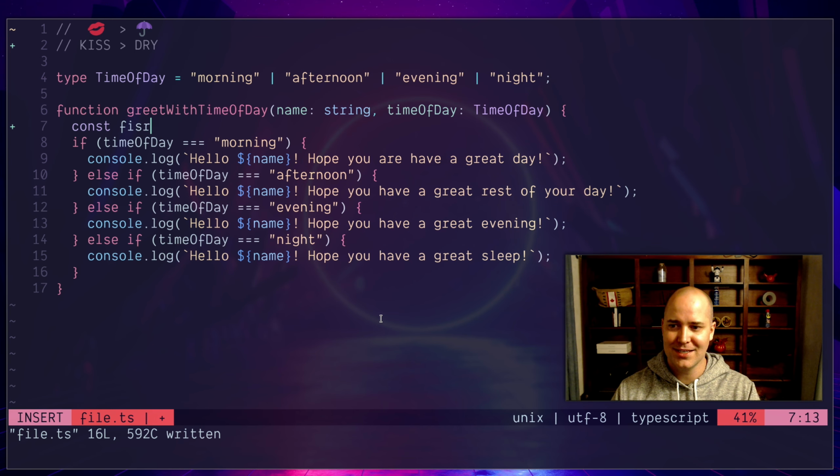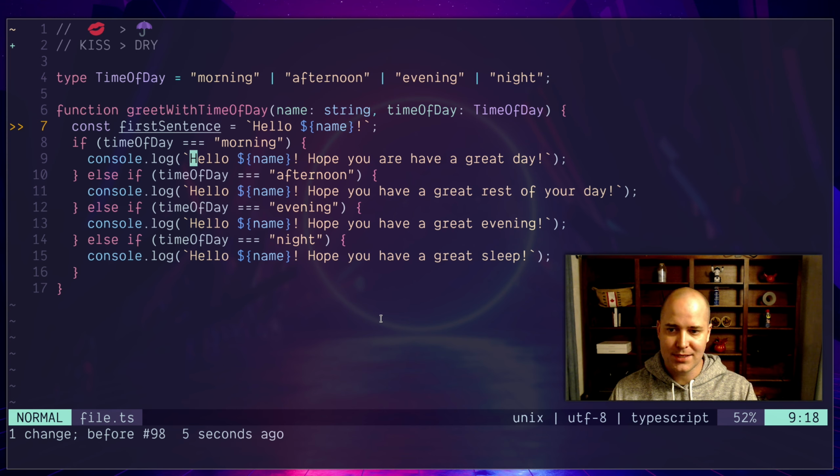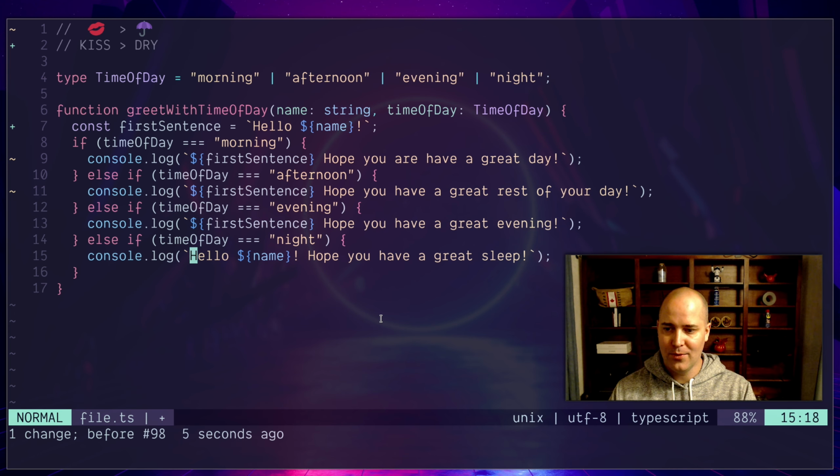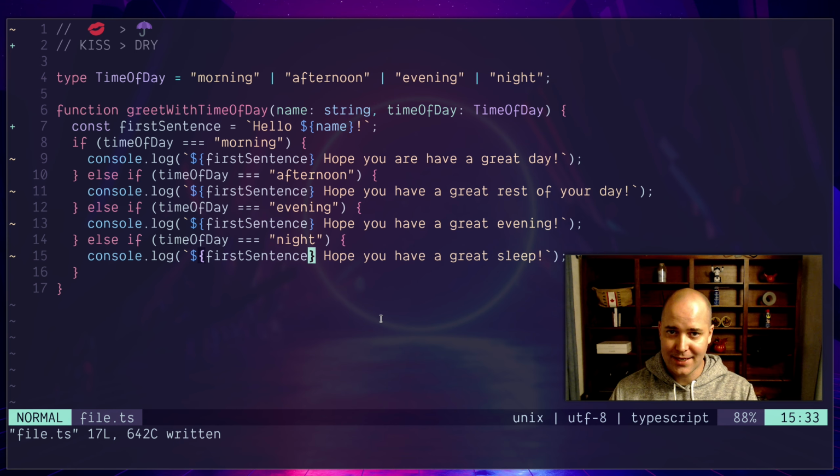Okay, so now I want to replace all these instances of hello name with first sentence. So we're going to change 5W, and we're going to change this to first sentence, like that. Perfect. And let's go do this again. I think that's right. There we go. And one more time right down here. Oops, no, like that. We've dried this thing up.